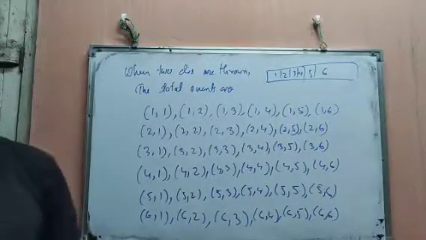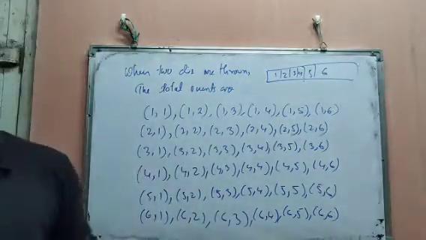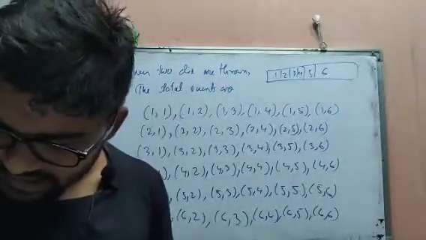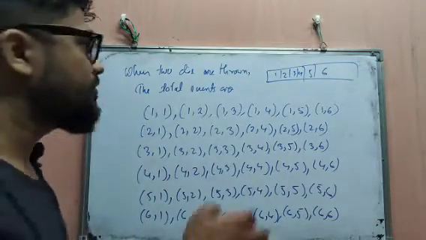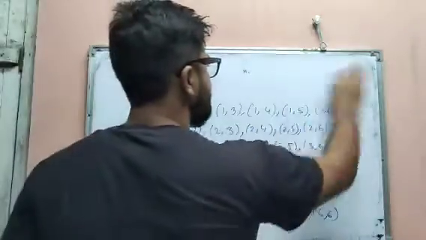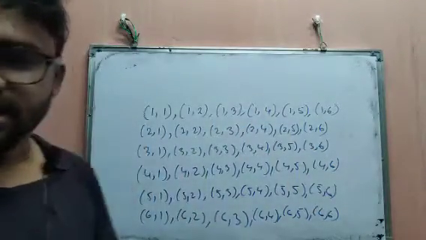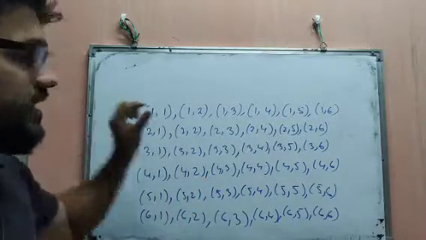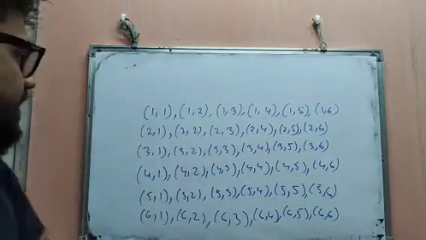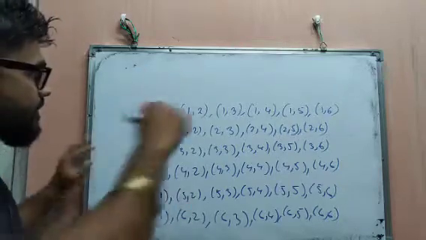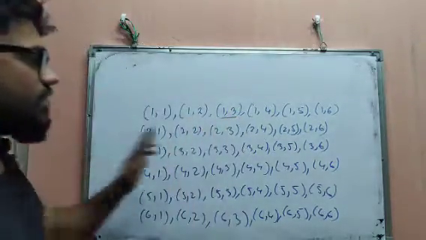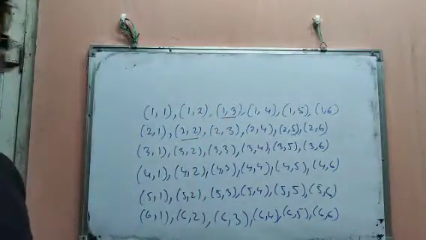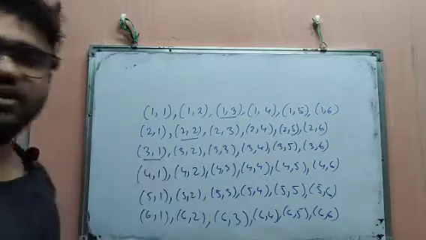Now what are we asked? We are asked to find the probability of getting a sum of 4. So a sum of 4 means what? Within the bracket we have 2 numbers, no? So the sum of those 2 numbers is 4. 1 plus 1 is 2. It is not 4. Clearly you can see 1 plus 3 always gives 4. Then 2 plus 2 always gives 4, and 3 plus 1 always gives 4.